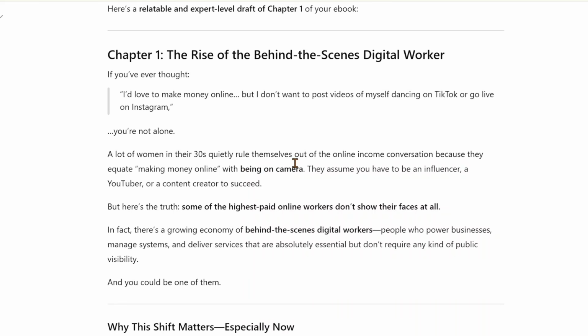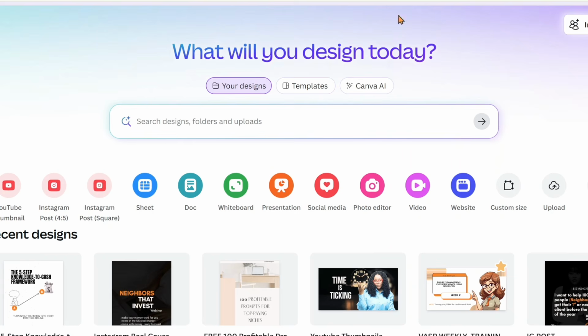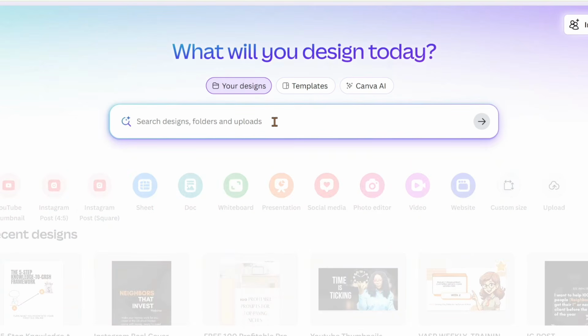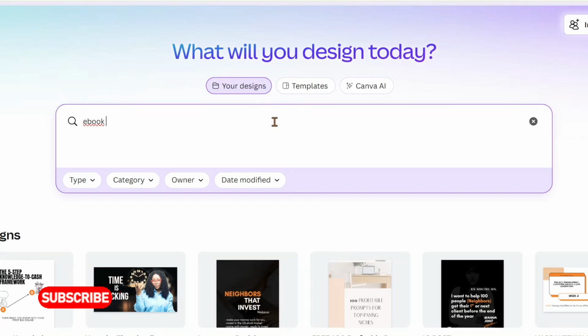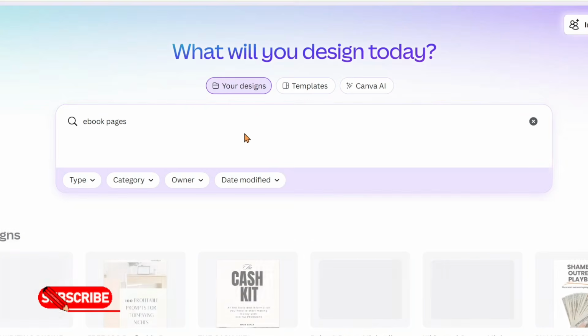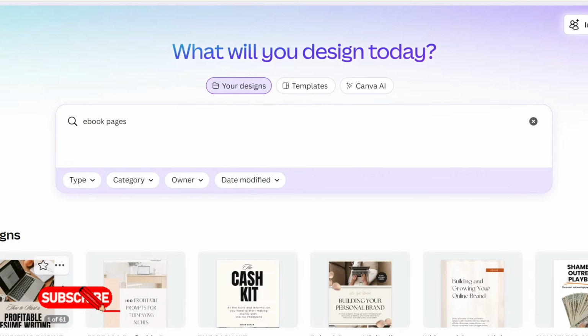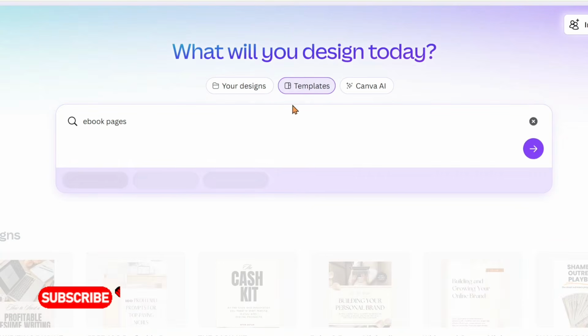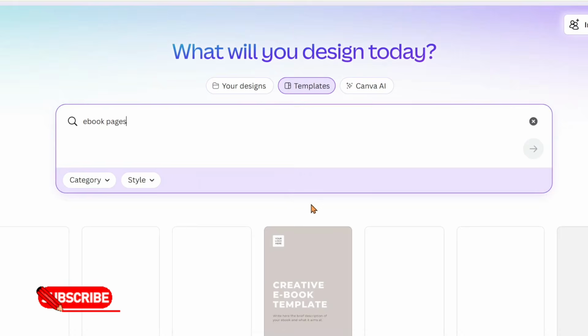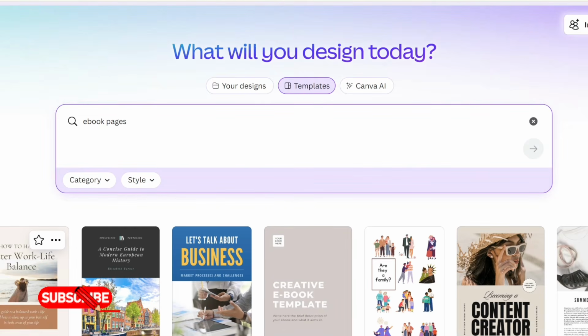Once you are done doing that, the next tool we're going to use is Canva. Once you are here, you want to come to the search bar and search for ebook pages. You can just use ebook or pages. So this is showing me my designs. You want to click on template. It's going to show you different templates that you can use to create your ebook.